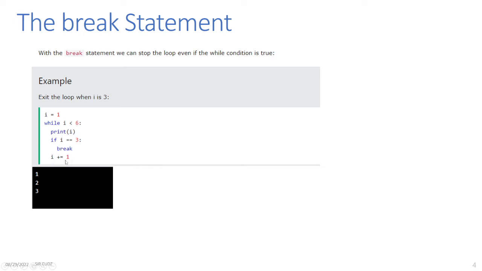So very similar with the previous example, but we inserted this one so that if, let's say for example, we are now on 3, we print the value 3, that means i is equal to 3, then in this condition this becomes true, break, so it will discontinue or it will stop the loop. That's why it will print only the numbers 1, 2 and 3.